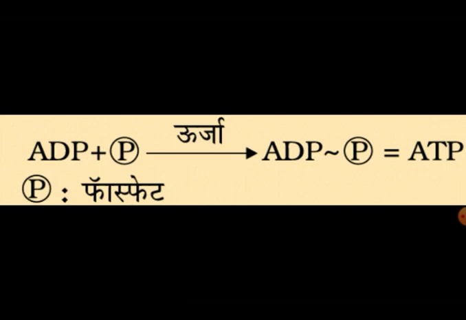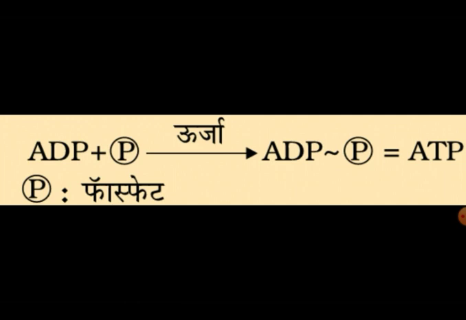Formation of ATP molecules from ADP and inorganic phosphate is a reversible process. At the time of the production of energy, ATP dissociates back into ADP and phosphate. Now the energy which was absorbed earlier in the formation of ATP is released, and this again becomes ADP plus phosphate. It is like the charging and discharging of an electrochemical battery.